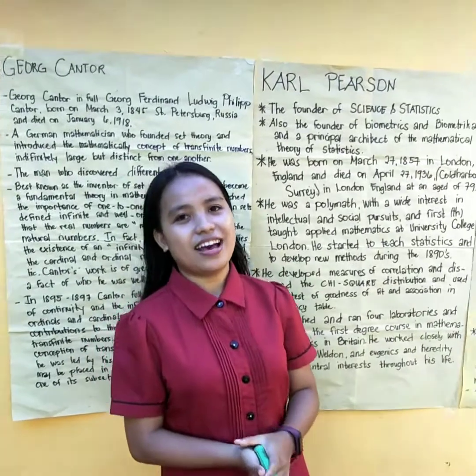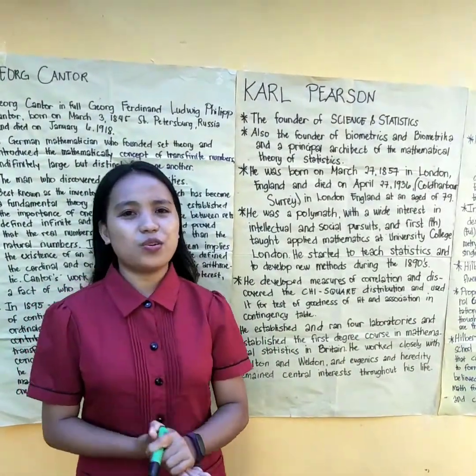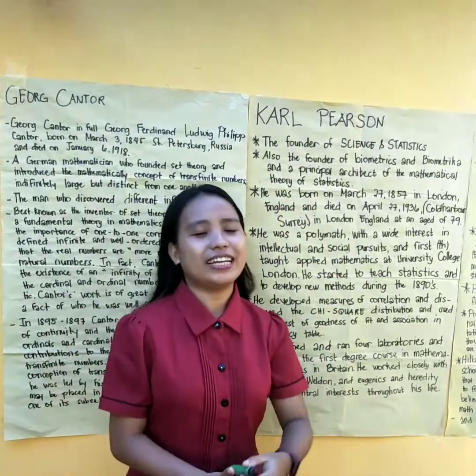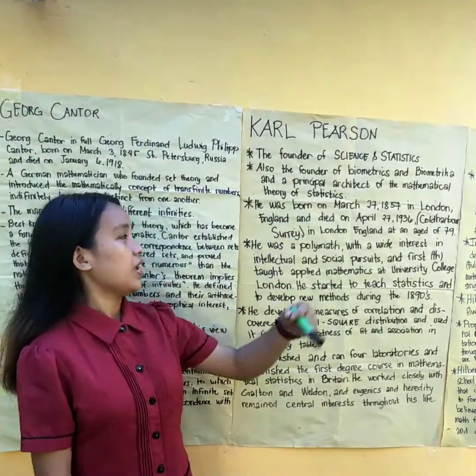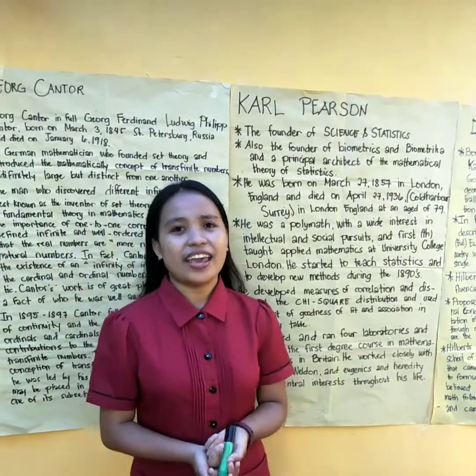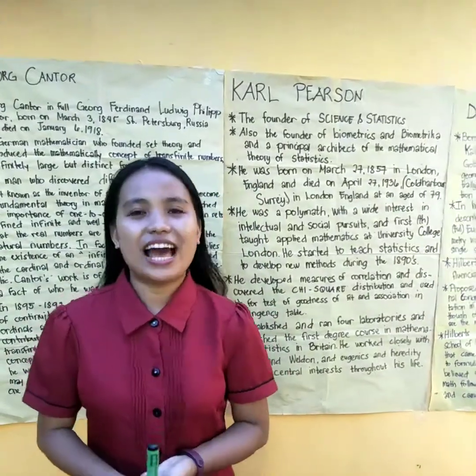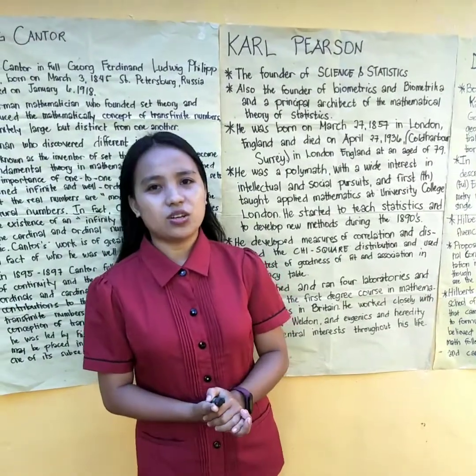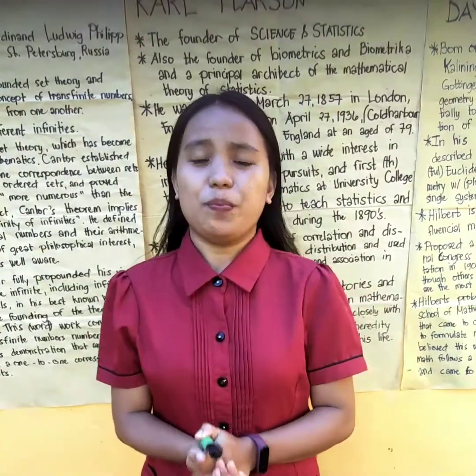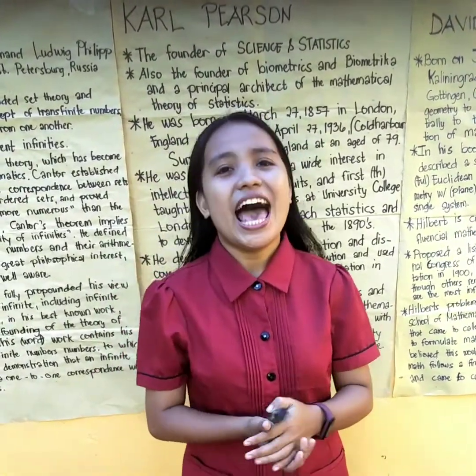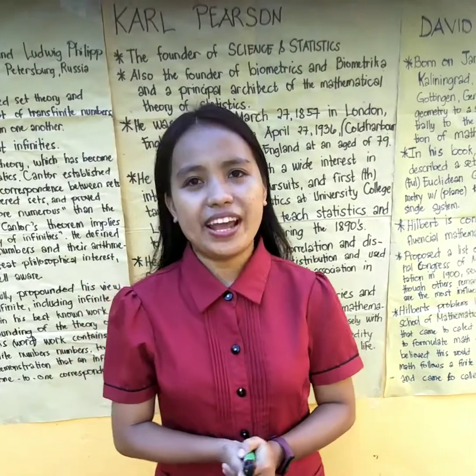He is the founder of science and statistics. He is also a founder of biometrics and Biometrika, and he is also a principal architect of the mathematical theory of statistics. He was born on March 27, 1857 in London, England, and died on April 27, 1936 at the age of 79. He was a polymath with a wide interest in intellectual and social pursuits, and first applied mathematics at University College in London.